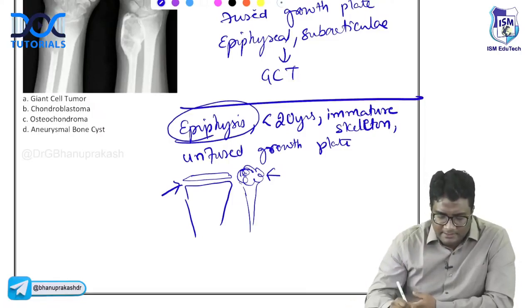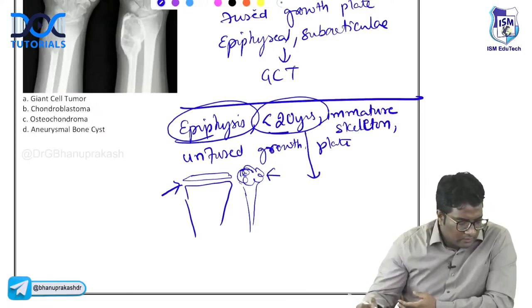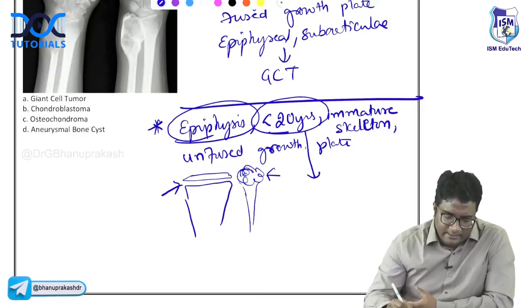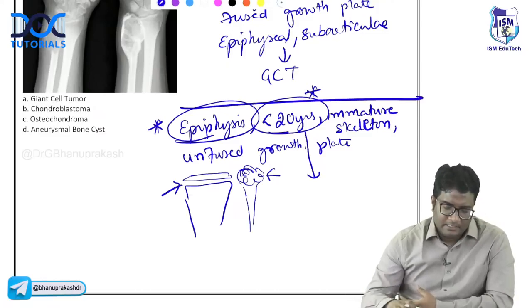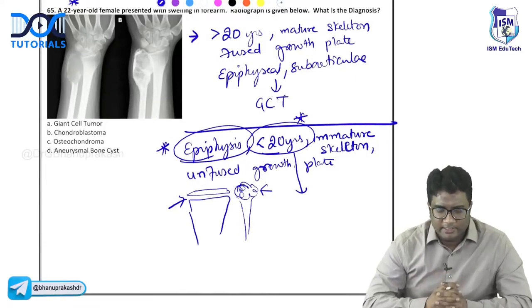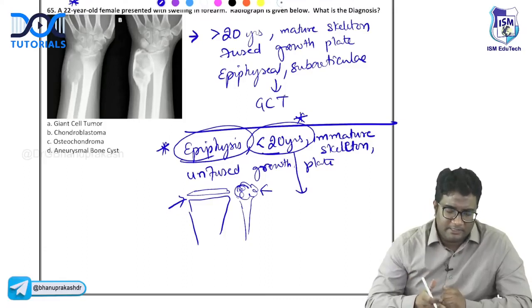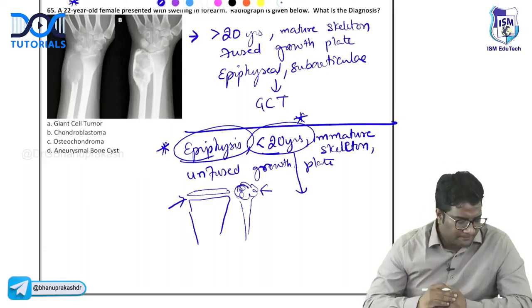So epiphysis, less than 20 years, immature skeleton, unfused growth plate. What do you think it would be? If it is a tumor in the epiphysis and less than 20 years, what is the answer? GCT always occurs in a mature skeleton, will always be above 20 years. But if the age group is less than 20 years, if I say this is a 15-year-old girl or a 10-year-old girl, then what would the answer be?